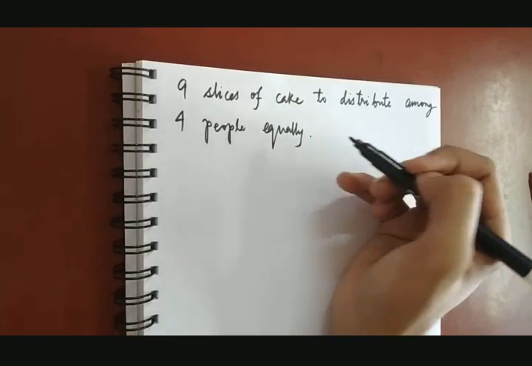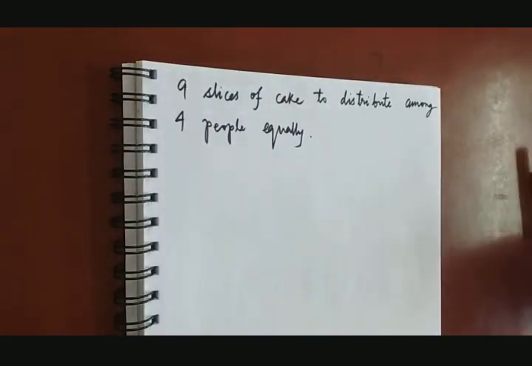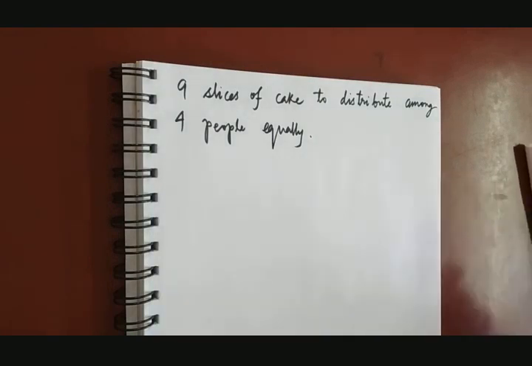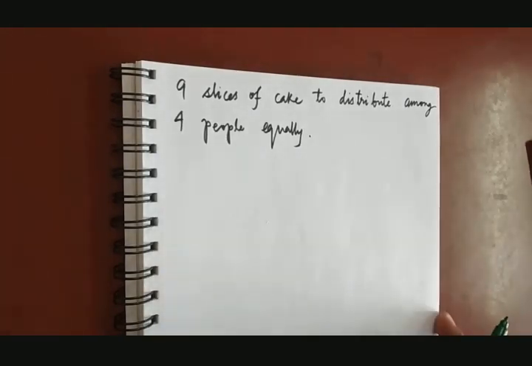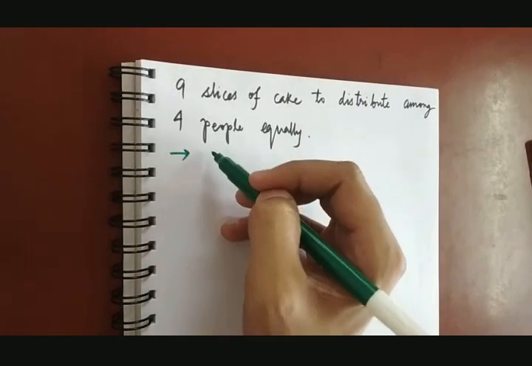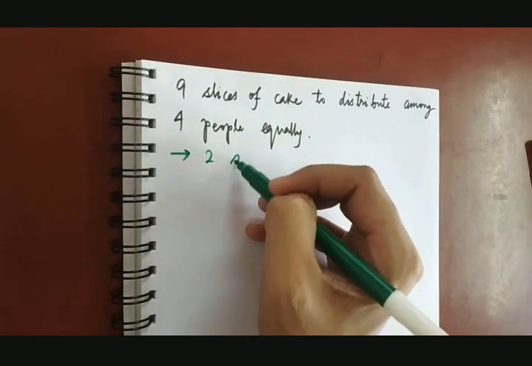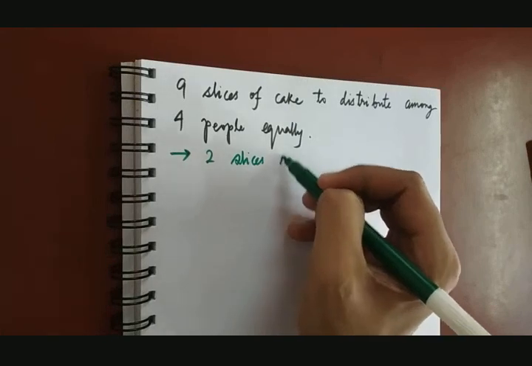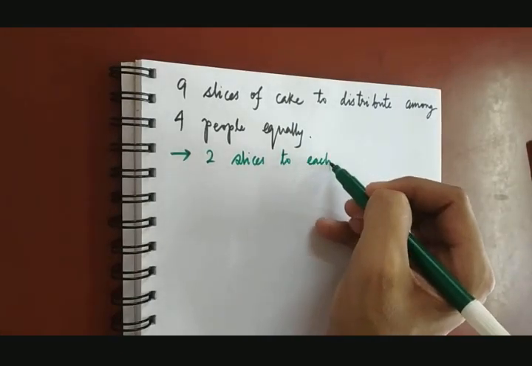Suppose I want to distribute 9 slices of cake equally among 4 people. So how can you do it? You cannot further break the slice. So the obvious answer being, you will provide 2 slices to each person,